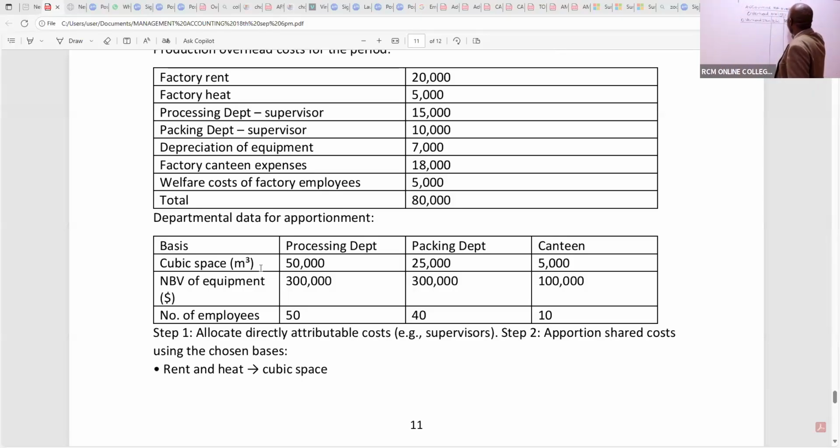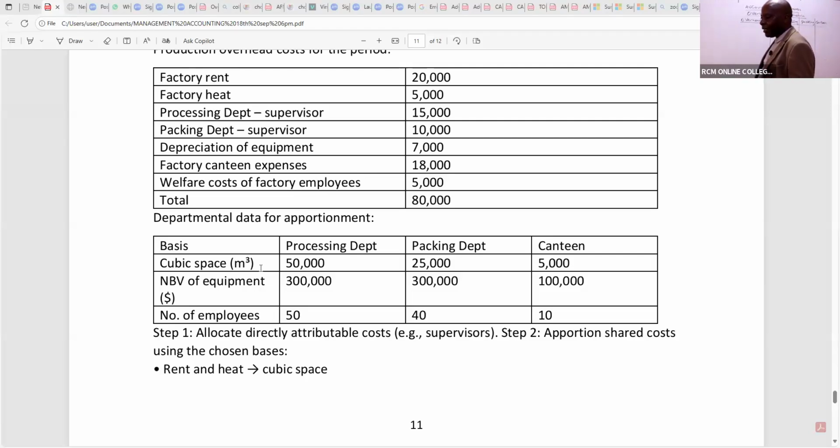So we have what they are calling processing. Then we have in this case here packing. Then we have in this case here canteen, like that. So then we shall start, ladies and gentlemen, with the first item.